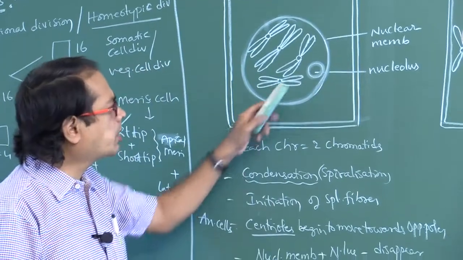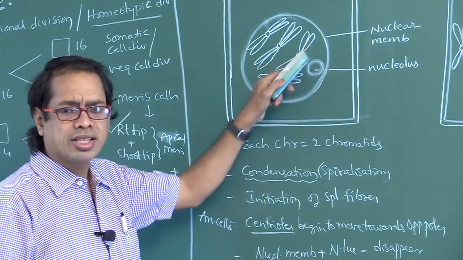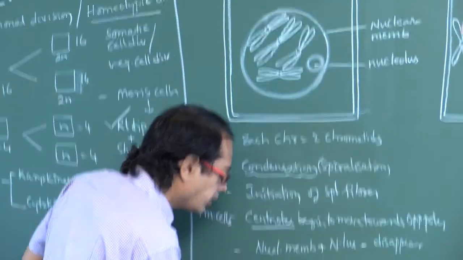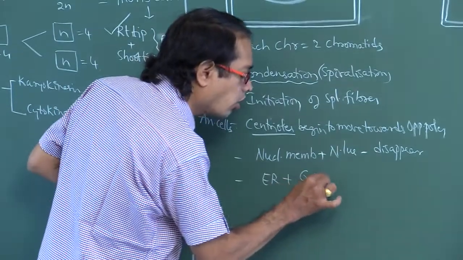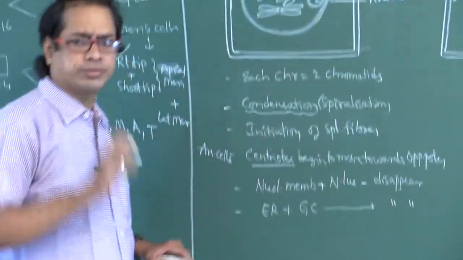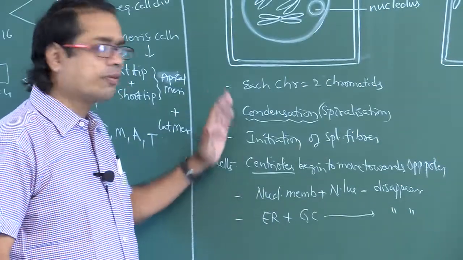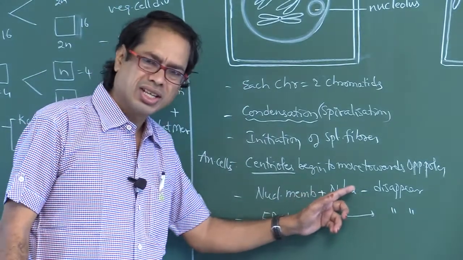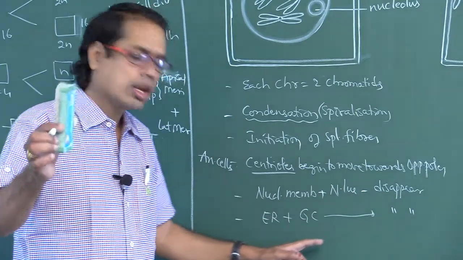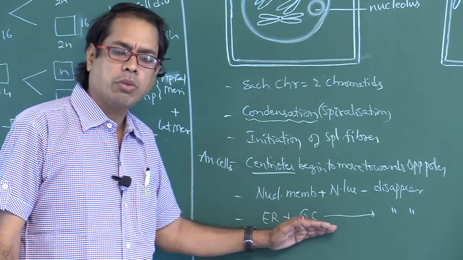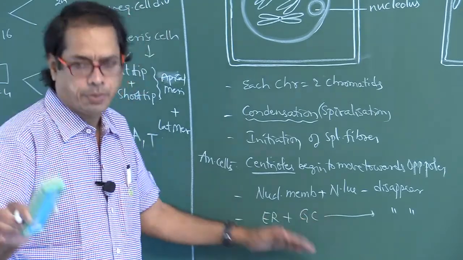So the nuclear membrane and the nucleolus disappear. Cell organelles like ER and Golgi apparatus also disappear at the end of prophase.